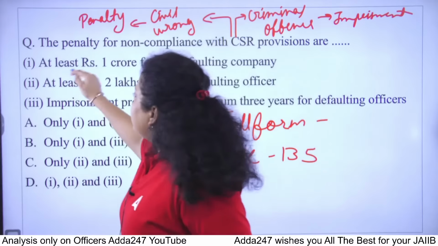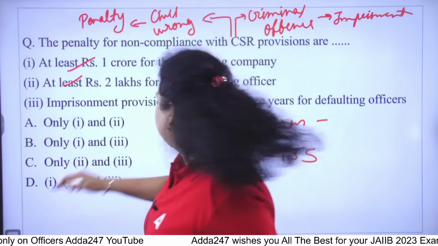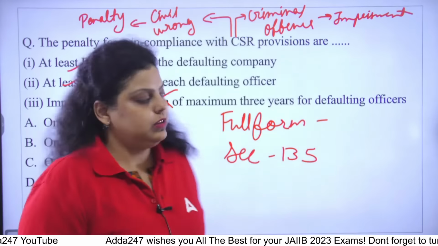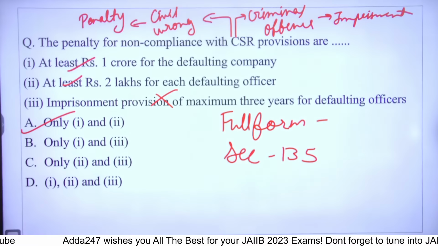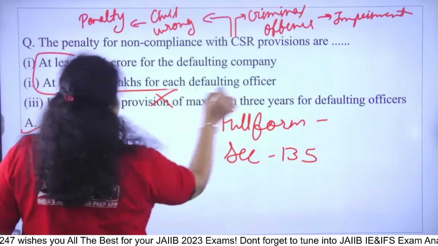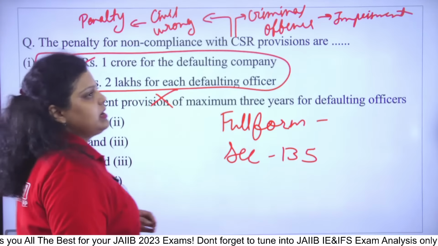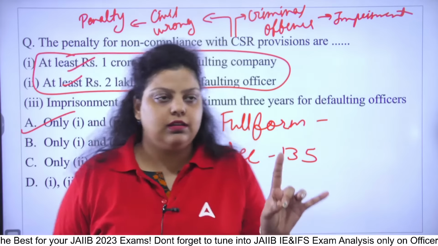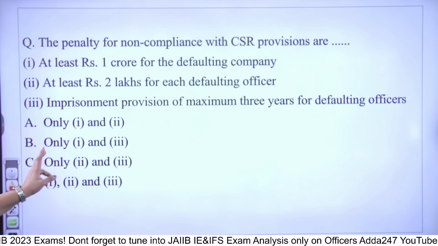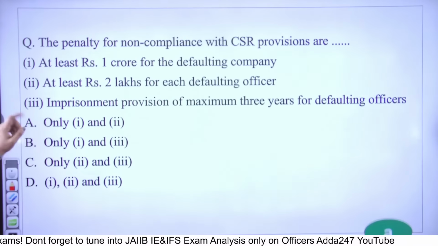So that's why A and B, it means the first and second statements will be true. No imprisonment is there because now it is not a criminal offense. So the right answer will be first and second. Do remember this very important point: in May 2023, they have asked the section of CSR. Section of CSR has been asked in the May 2023 paper. Next. So the right answer will be A.